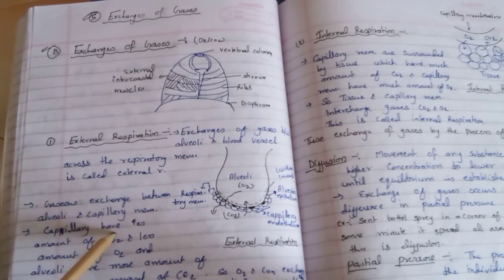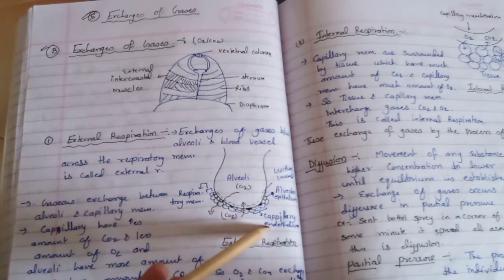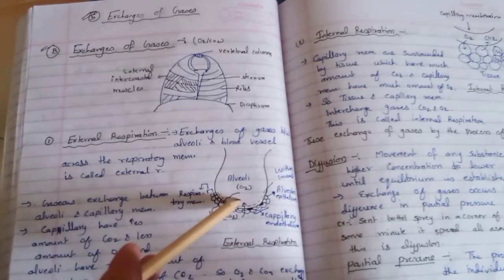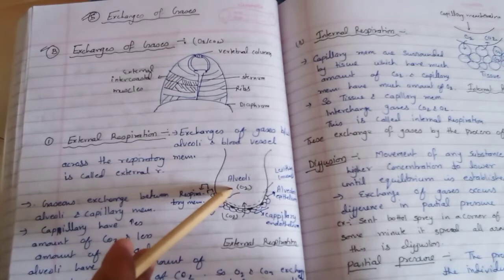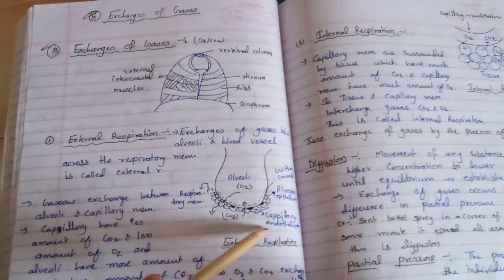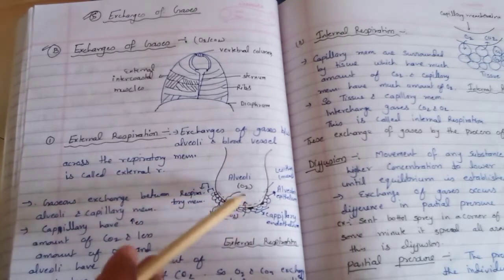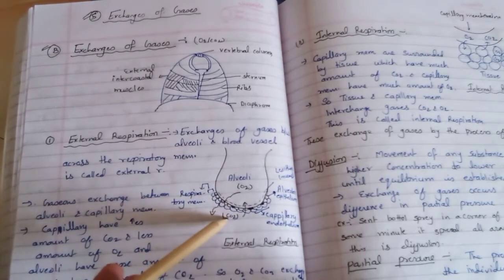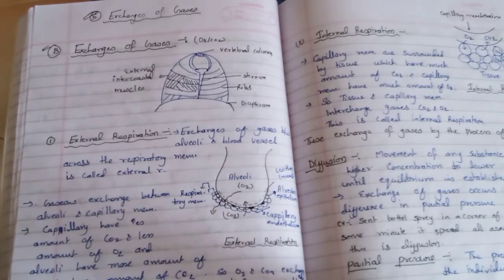The capillaries have an increased amount of CO2, so they transfer CO2 to the alveoli, and the alveoli have an increased amount of O2, so it circulates the oxygen to the capillary membrane. So this is the external respiration.